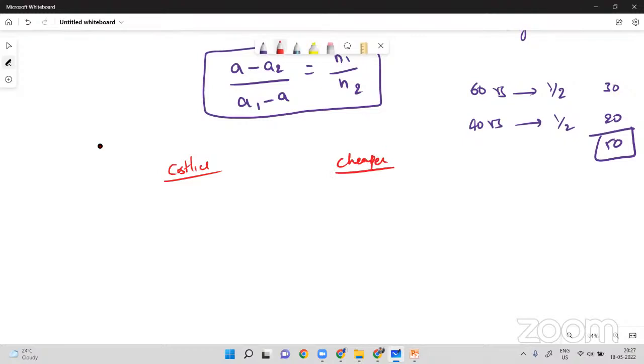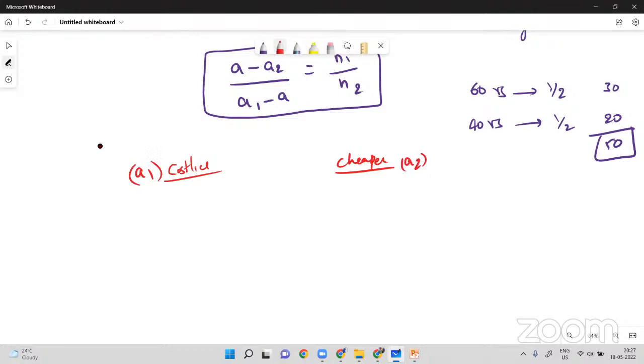It may be heavier, lighter, more weight and less weight, costlier, cheaper, thinner, thicker. Now two different items we have to imagine, and their prices, or averages, are a1 and a2.